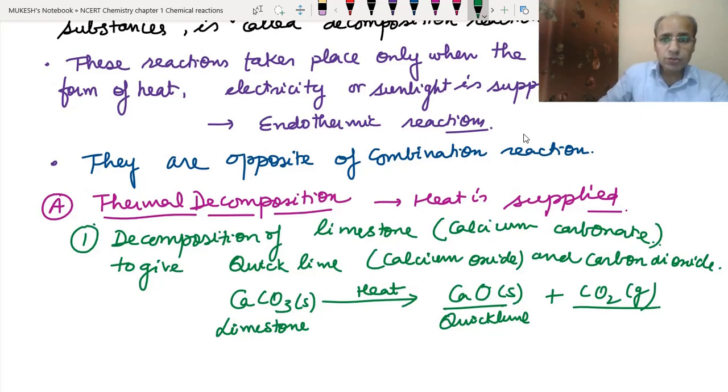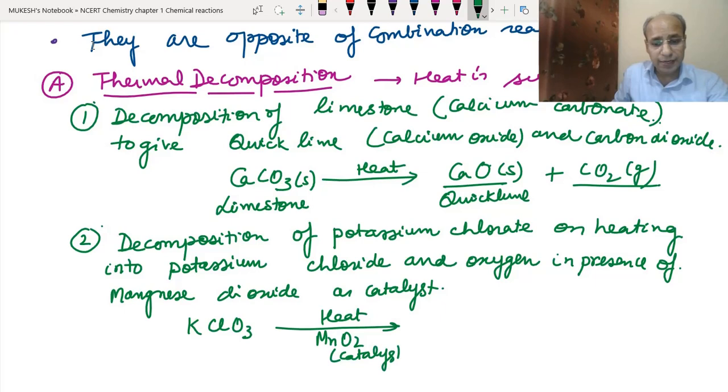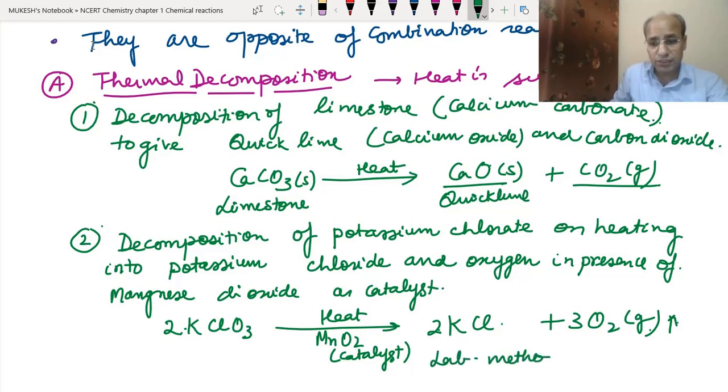Let's take the next example. This reaction we have also done previously, where we took potassium chlorate, KClO3, and heated it in the presence of manganese dioxide as a catalyst. We got potassium chloride and oxygen gas. So this is 2, and this is 3. This is also the laboratory method of preparing oxygen gas.